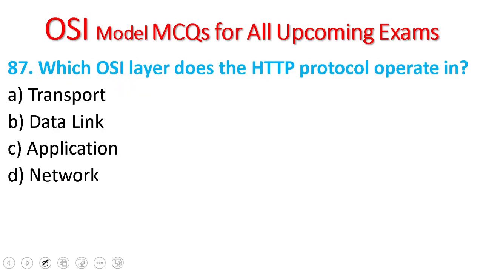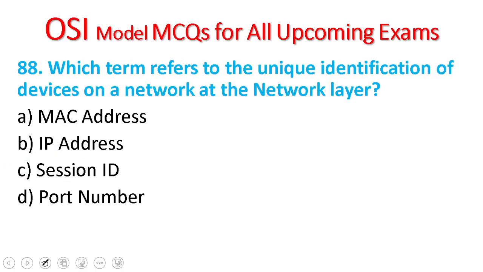87. Which OSI layer does the HTTP protocol operate in? Transport layer, data link layer, application layer, network layer. It is in the application layer. 88. Which term refers to the unique identification of a device on the network at the network layer? B. IP address is the unique identification of devices on the network, or layer 3 in the OSI model.